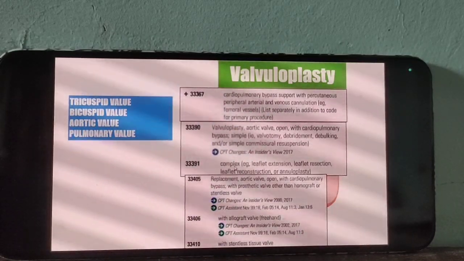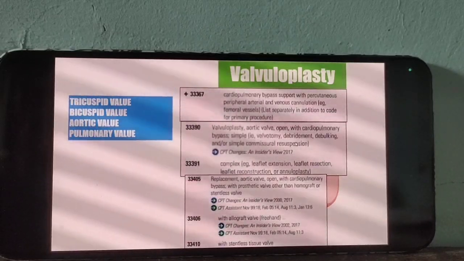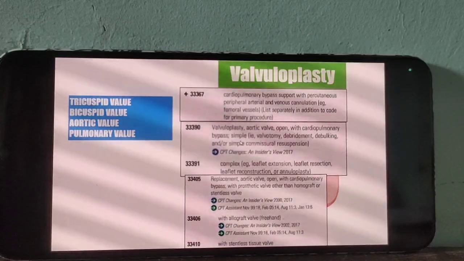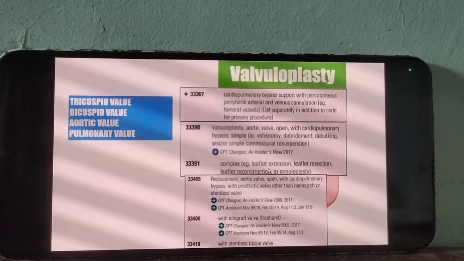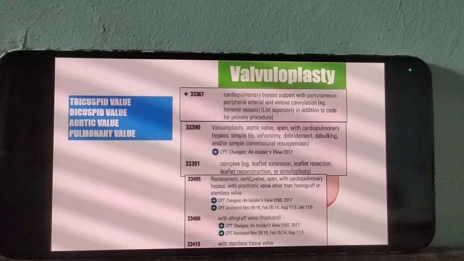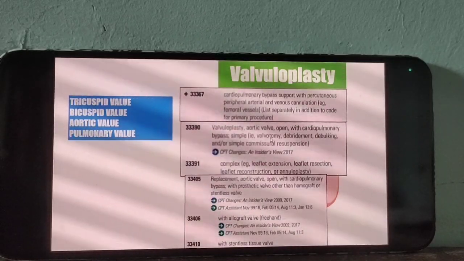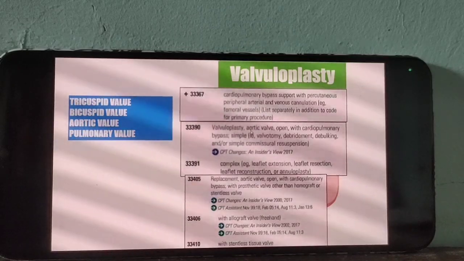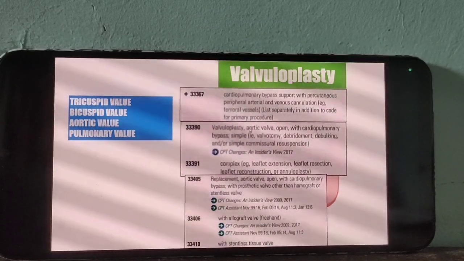The key terms for simple are valvotomy, debridement, debulking. And for complex: leaflet extension, leaflet resection, leaflet reconstruction. So these are the procedures for valvuloplasty repair.